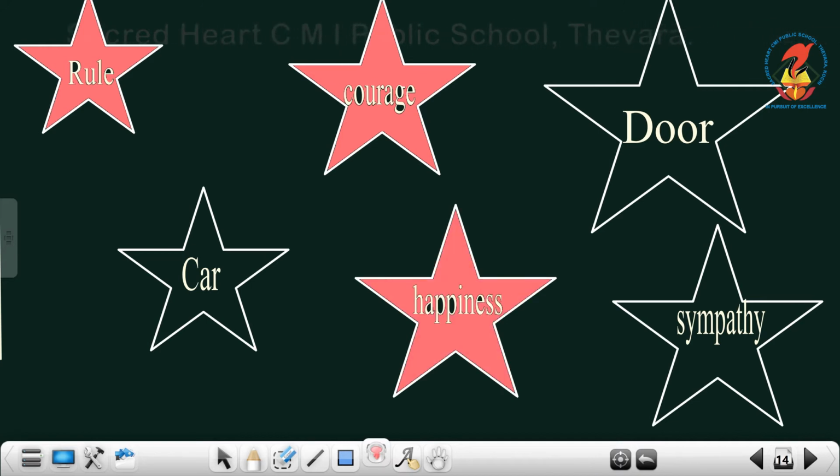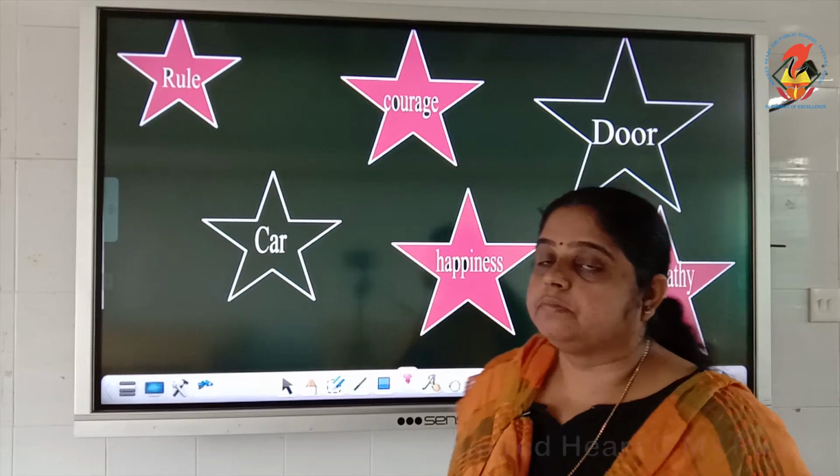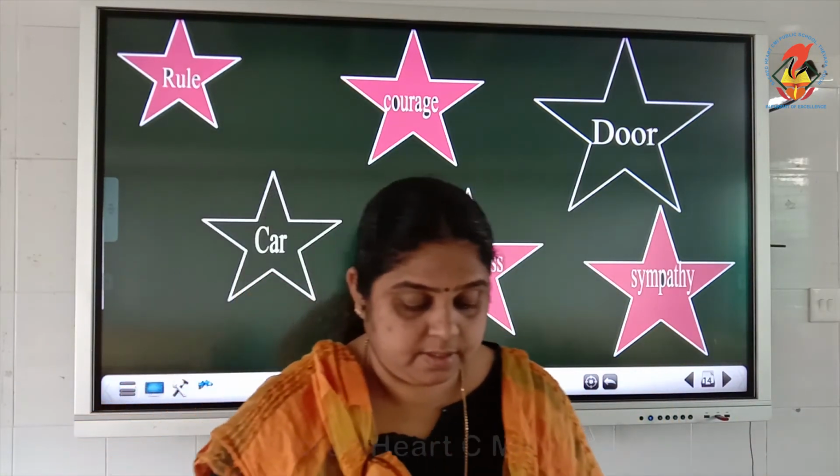You cannot touch and see happiness. What about door? Is door an abstract noun? No, door is not an abstract noun because you can touch and see a door. What about sympathy? Yes, sympathy is a quality which you cannot touch and show, and you cannot tell this is sympathy. So that is also an abstract noun. So you can color with any color the abstract nouns in those stars.